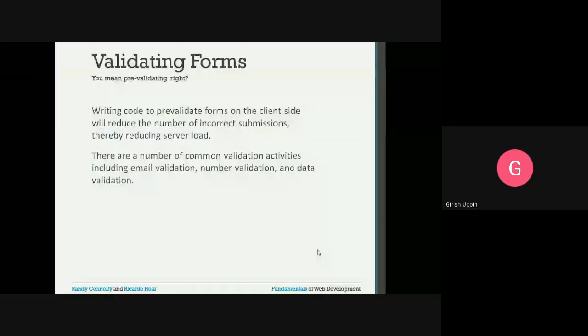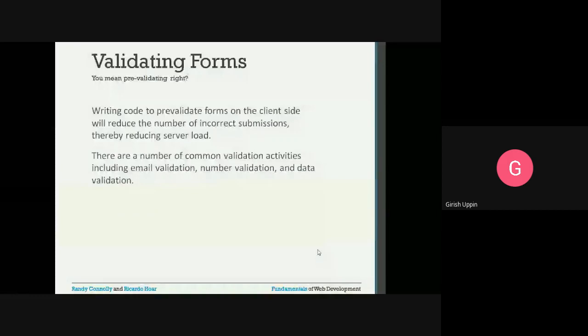Writing code to pre-validate forms on the client side will reduce the number of incorrect submissions, thereby reducing the server load. All these validations we are doing on the client side. We are not submitting this data to the server, doing the validation on the server side, and then sending the response.